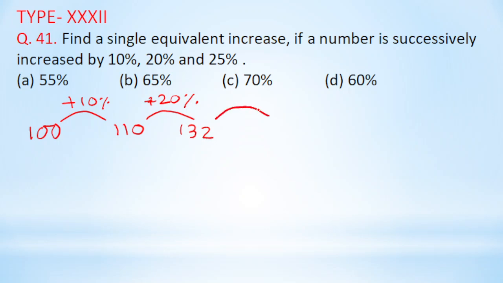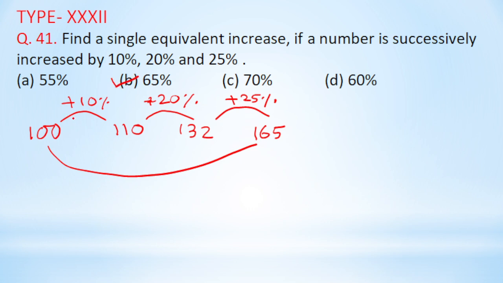Again, it is increased by 25%. So 25% of 132 is 1 by 4, 4 3s are 33. That means it is 132 plus 33. So it is coming as 165. Earlier it was 100, now it is 165. So here option B is the right answer.